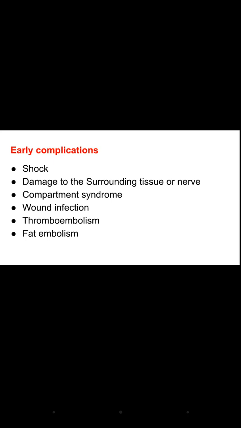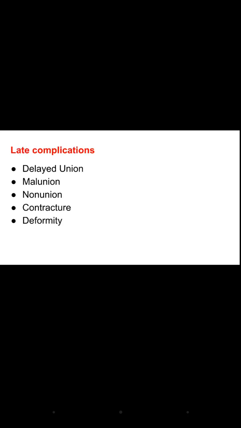Then thromboembolism. Thromboembolism may occur if there is an obstruction of a blood vessel by a blood clot that has become dislodged from another site in the circulation. So the blood vessel may get obstructed by a blood clot that was formed at another site and then came to that blood vessel through the circulation. Then fat embolism, it is the same, the fat globules will obstruct the blood flow because they accumulate inside the blood vessels.